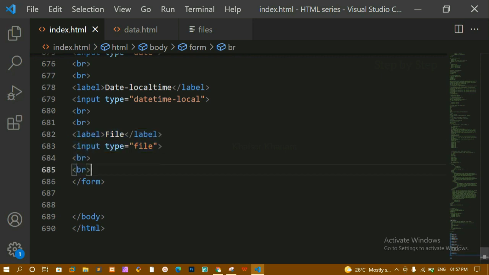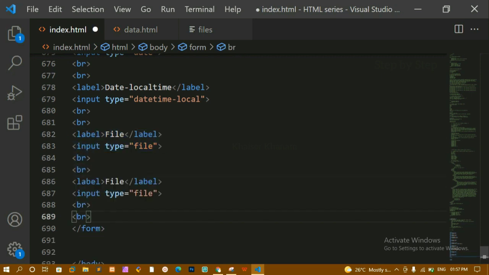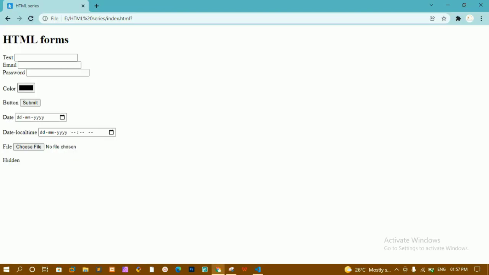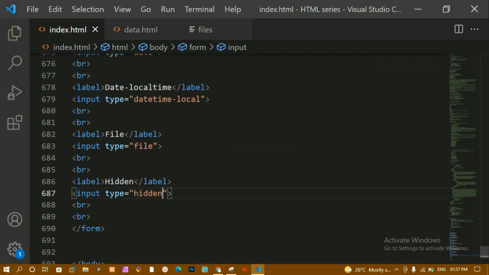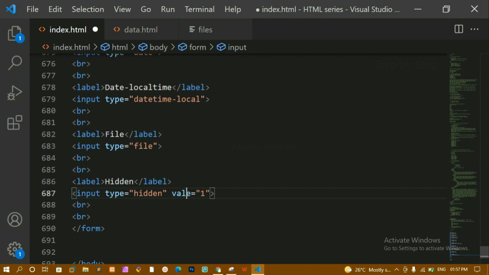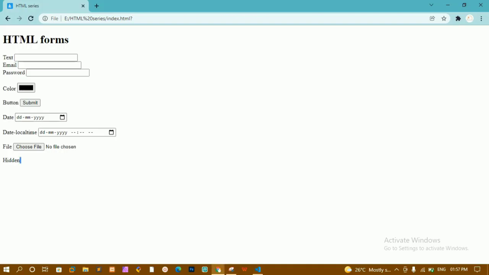I'll just copy this one and here I am going to paste. Next we are having here hidden, and here I am just going to give here hidden. By the name itself it is telling that it will be hidden. You can see here I am having only the label, but the input field is not visible because that is hidden. Now here I am just going to give here value is equal to 1. I'll save this, I'll refresh this one. Now you can see that is also not visible.